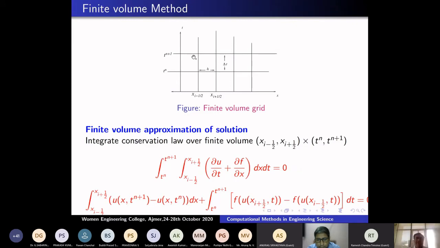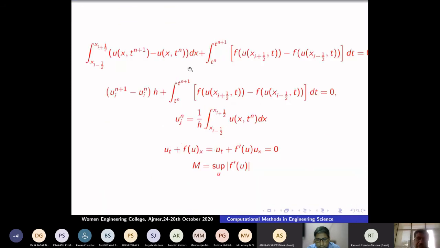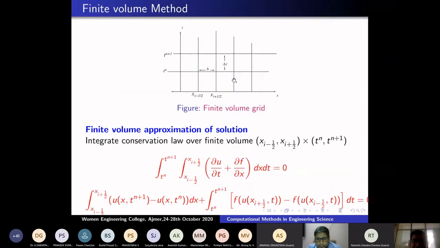Another advantage of the finite volume method is that in multiple dimensions, I can discretize like a finite element method. In the finite difference method we always take rectangles, because the lines are parallel to the x and t axes. In the finite volume method, like in the finite element method, I can discretize the domain as triangles, rectangles, quadrilaterals, and so on, and I will find an average of the solution on that triangle or rectangle.